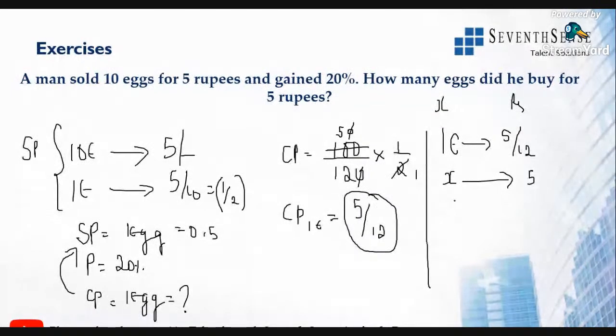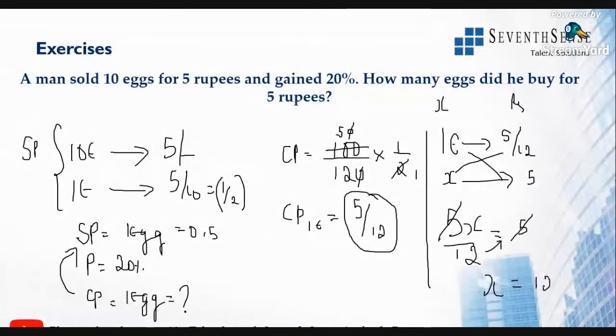Just cross multiply. That is 5x by 12 is equal to 5. So here 5 and 5 cancel. So x, just cross multiply this 12 here. So x is equal to 12. We got 12 eggs. Clear? Hope you got it, Kavya.